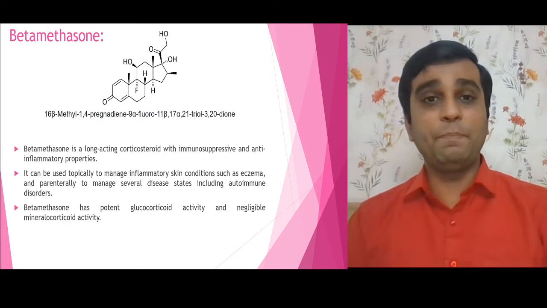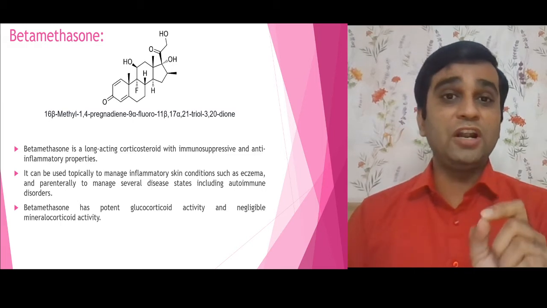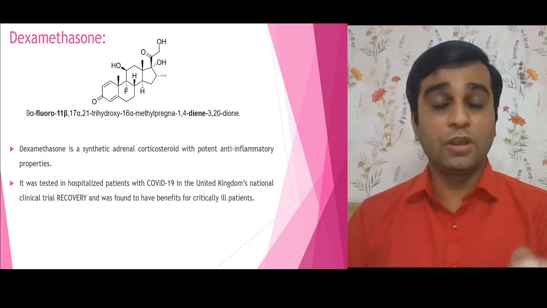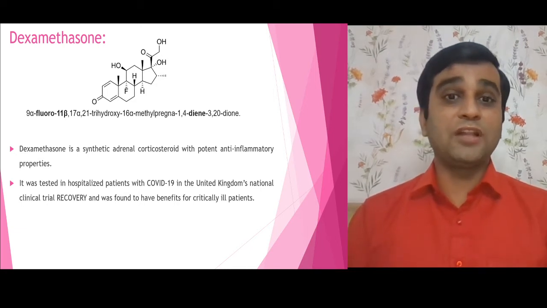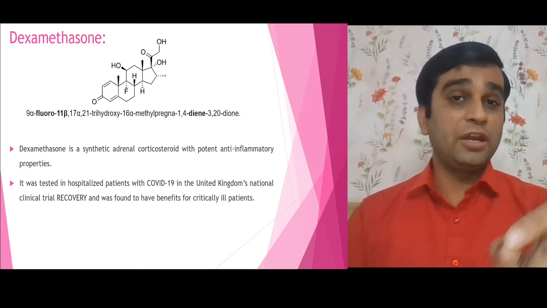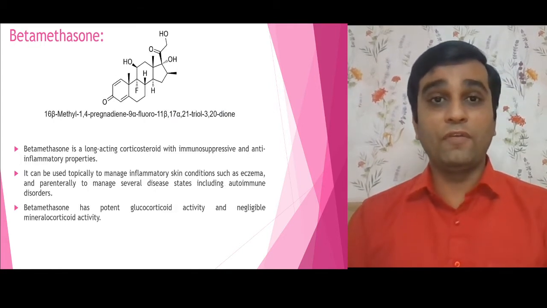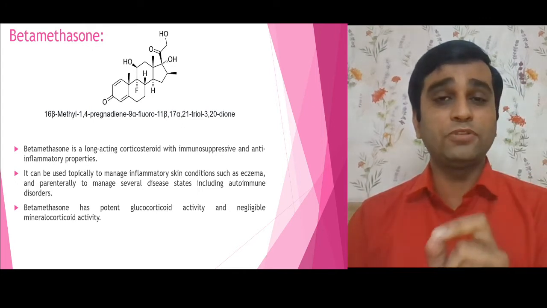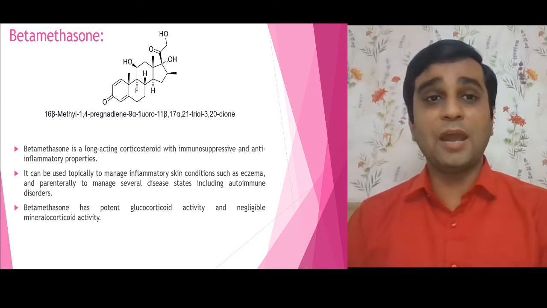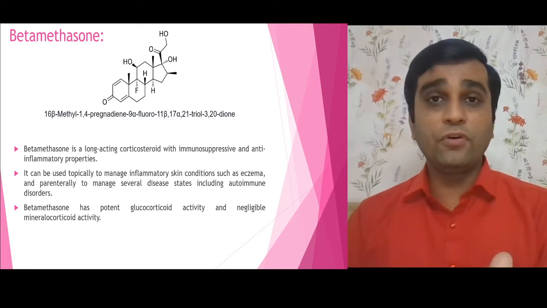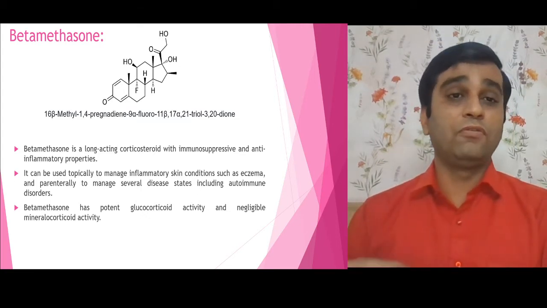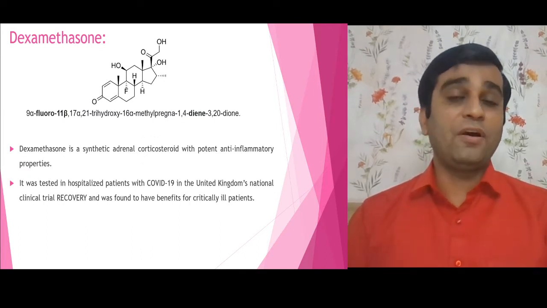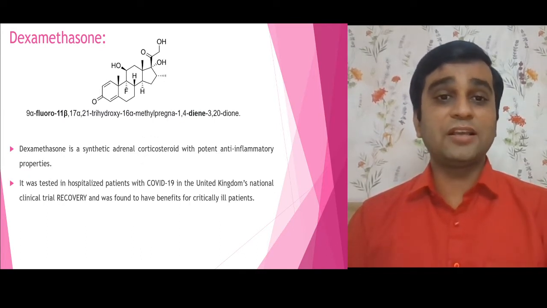Next is betamethasone. Now, the structural difference: betamethasone, and of course, the next is dexamethasone. We all know very well dexamethasone is now clinically approved to treat COVID-19 infections. The structural difference is very small. That is at the 16th position. The methyl group in case of betamethasone is in the beta configuration. In case of dexamethasone, it is 16-alpha methyl configuration.